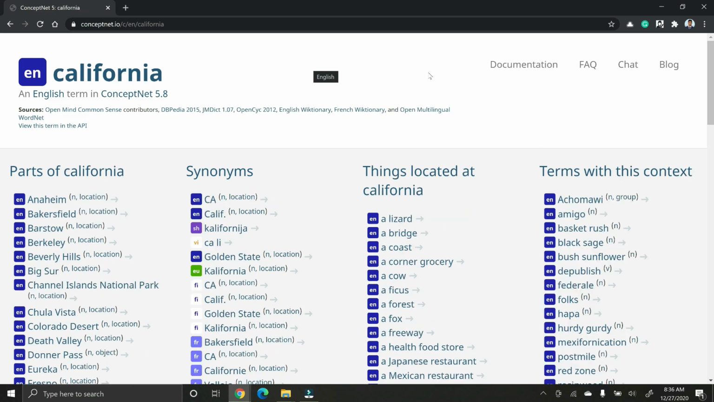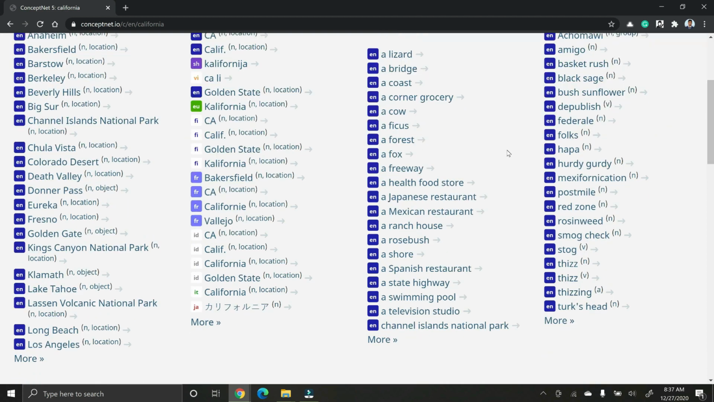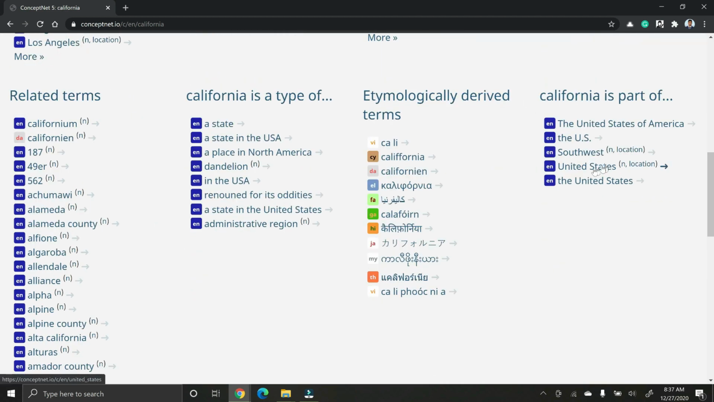Another important detail is that once we type California and we get California is part of these things, you can click on this thing.